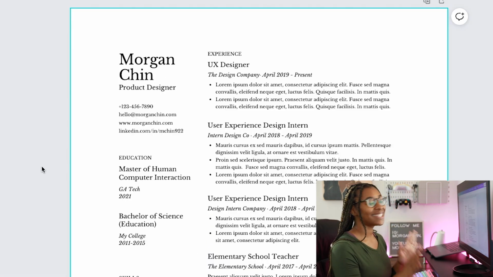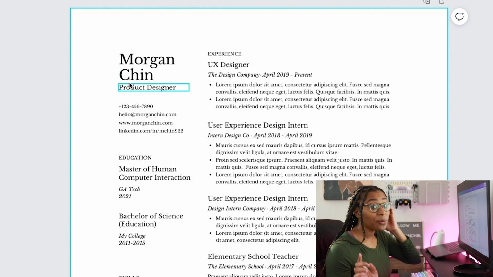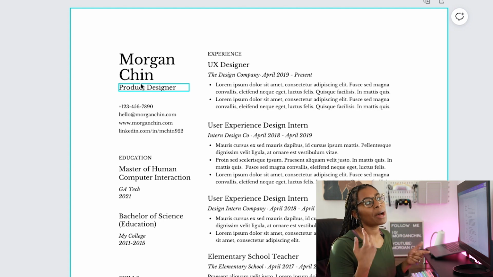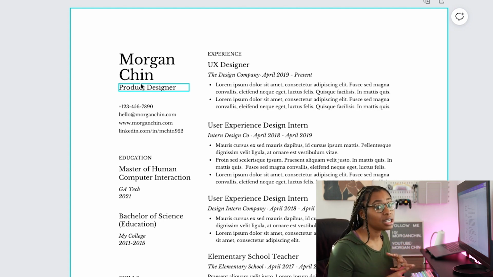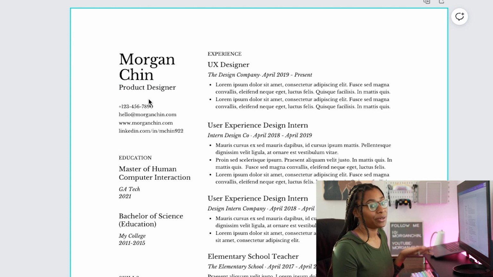What I've done is taken this template and kind of modeled it to match what I want to put in there. So my information. So we have my name. Very important is the job I'm looking for, or like how would I describe myself? Am I a UX researcher? Am I a UX designer? Am I a UX engineer? Am I a game designer? What do I do? I'm a product designer, so I put that there.